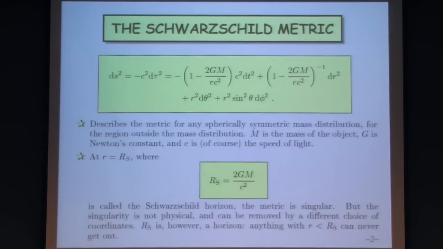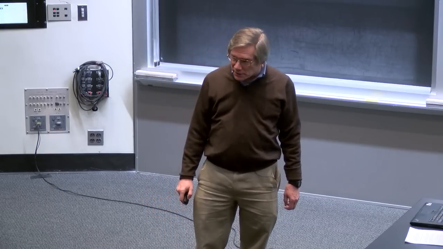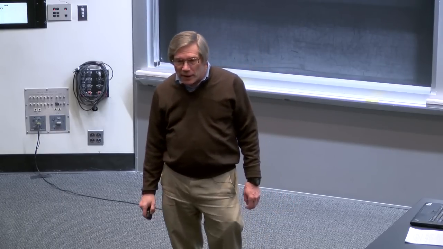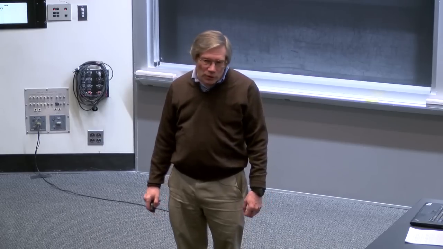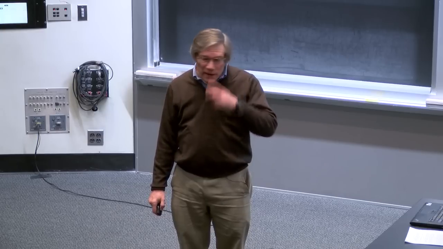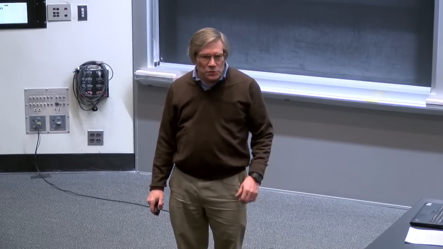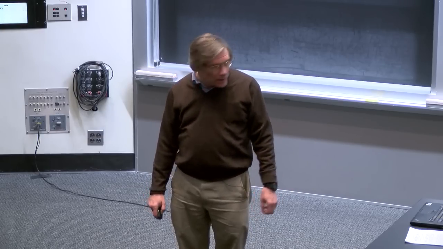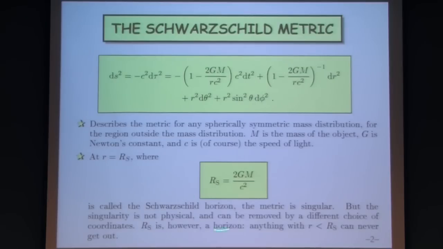However, although r sub s is not a true singularity, it is a horizon. And by that, we mean that if any particle or even a light beam gets inside the Schwarzschild radius, it can never get out. There are no geodesics which will take it out of the horizon. And it's not even a matter of geodesics. There are no time-like paths. Even if you have a rocket, which would then not follow a geodesic, there's no way to get out from inside a black hole. We didn't show that, but that fact is claimed.